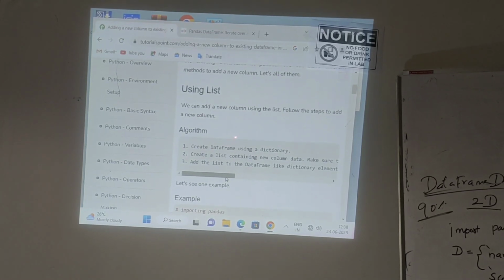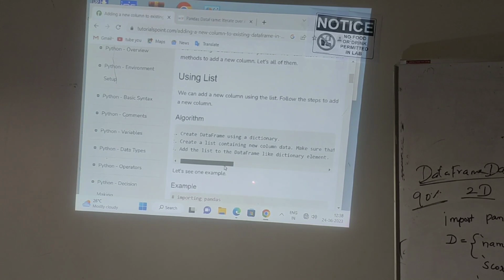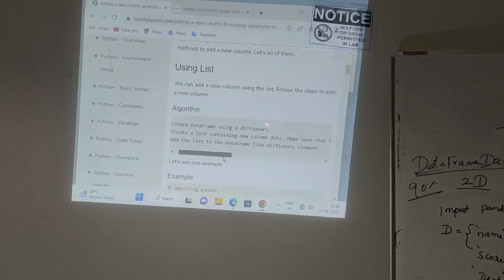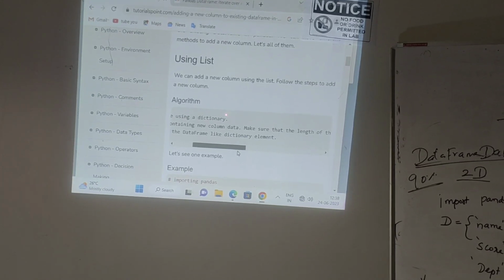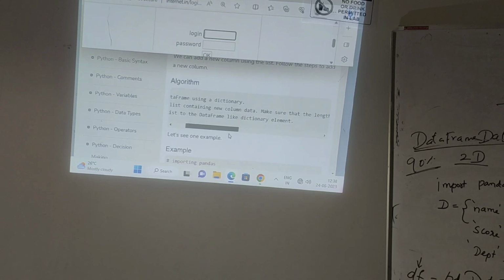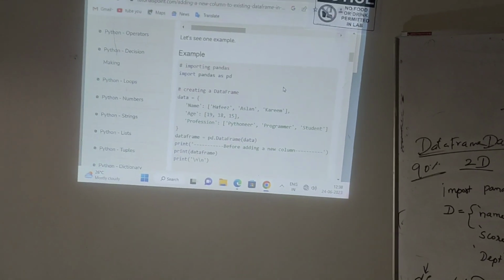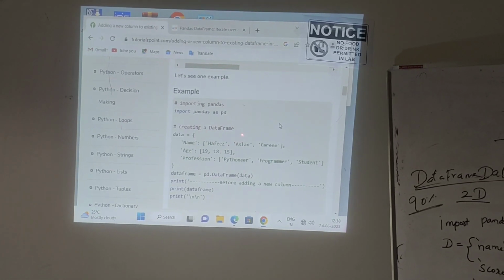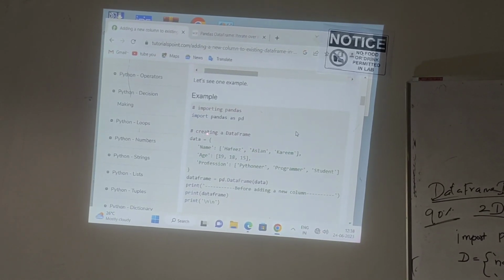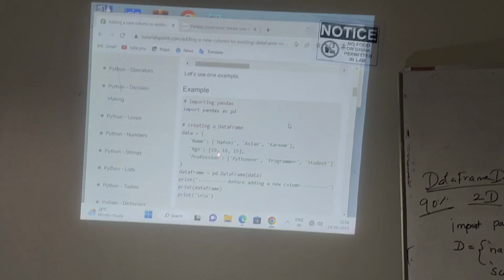After creating the data frame, I will create a list. After creating the list, I will add the list as another column in the already existing table. That is the procedure I am going to do. Okay, let's see one example program. What is the first statement in your Pandas program? import pandas. After that, you have to create a data frame. First you have to create a dictionary.